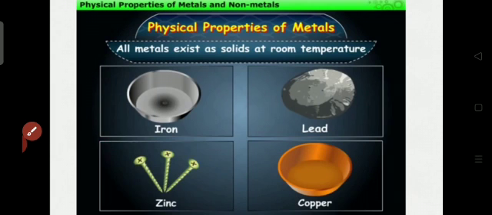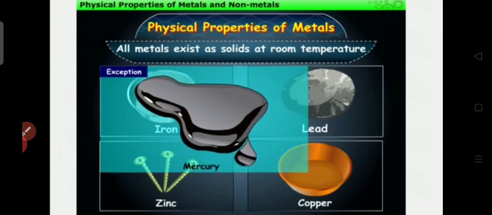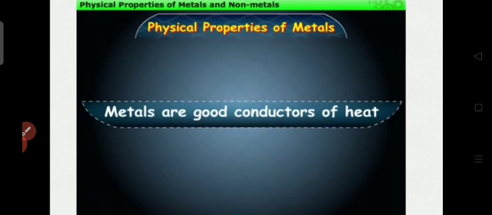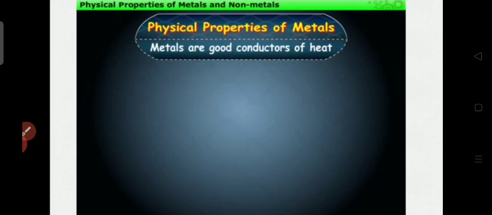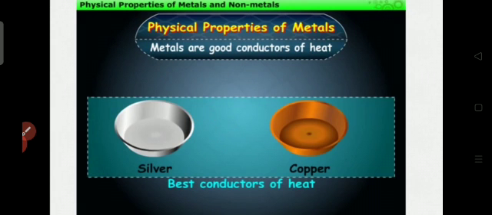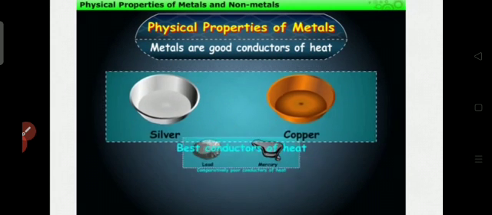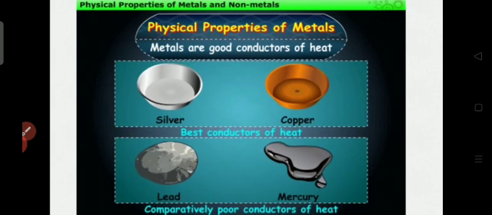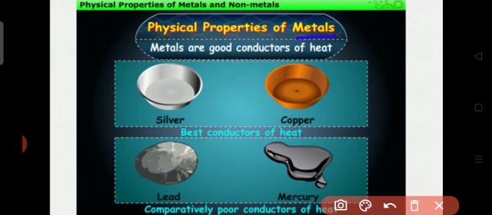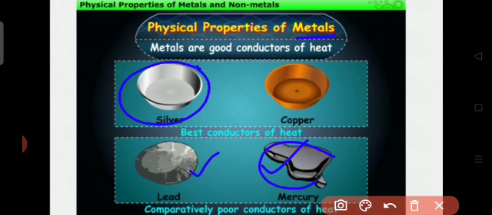So here are iron, lead, zinc and copper. The exception is mercury; only mercury we can get in the liquid state. Metals are good conductors of heat. The best conductors of heat are silver and copper, but we don't use silver because it is very costly. Lead and mercury are comparatively poor conductors of heat among the metals. Mercury we get in the liquid state. Silver can also be used as a good conductor of electricity, but no, because it is very expensive.